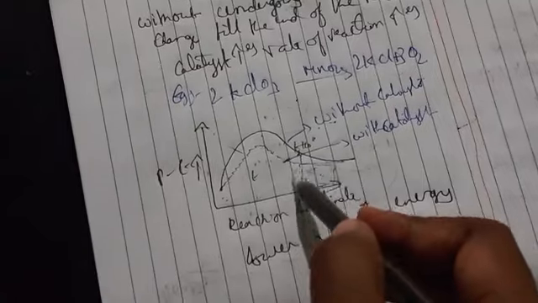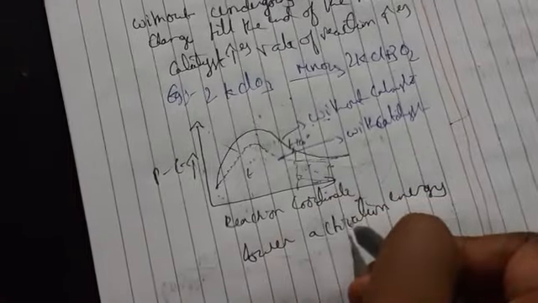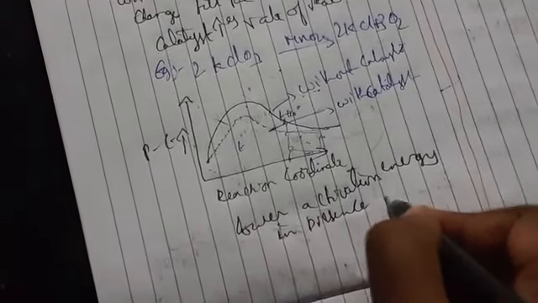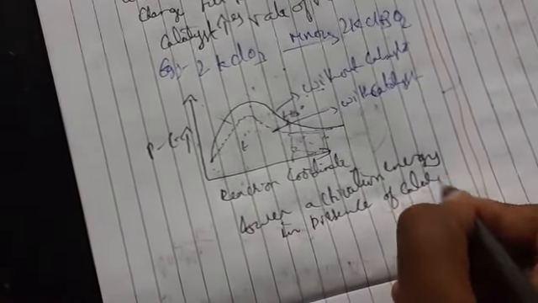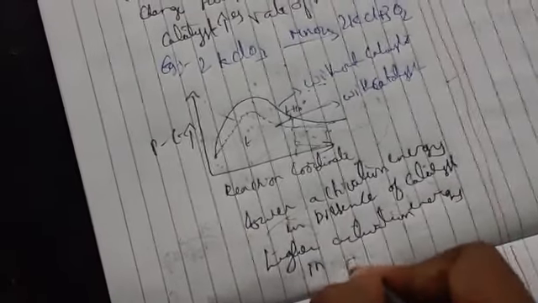For this reason the catalyst curve is low and the curve without catalyst is high. Lower activation energy in the presence of a catalyst, higher activation energy in the absence of a catalyst.